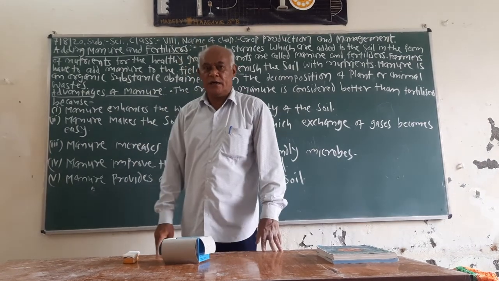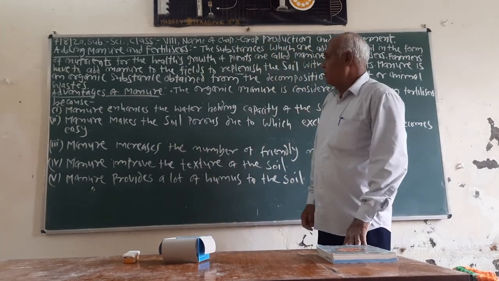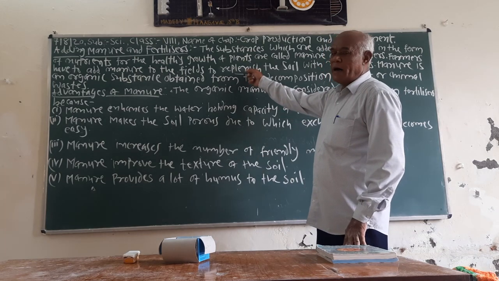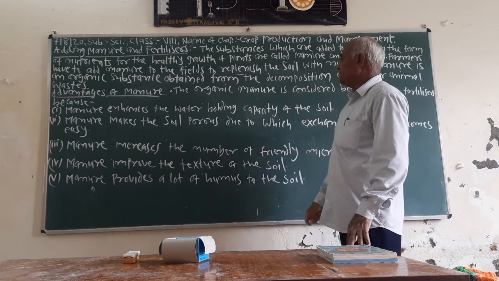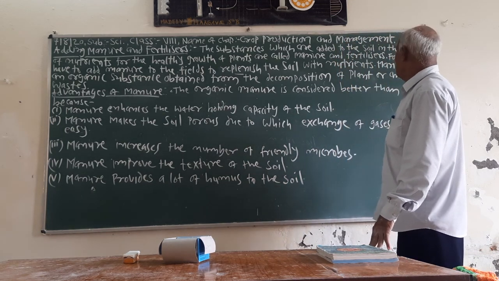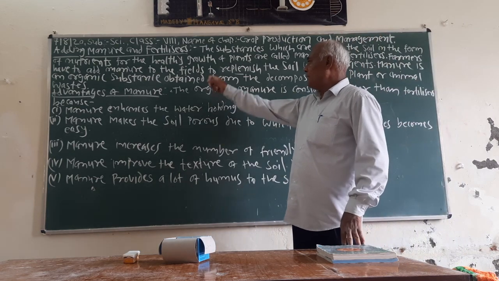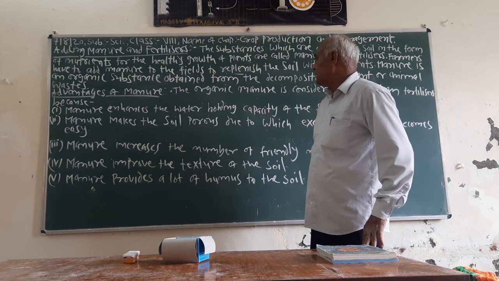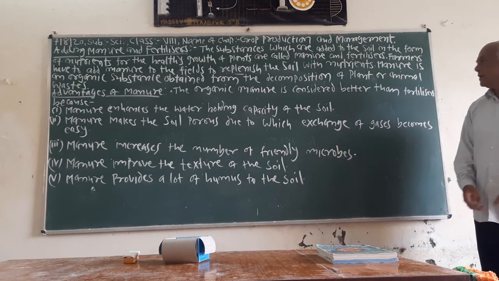The nutrient amount decreases. So this is replenished by adding manure and fertilizer into the field.